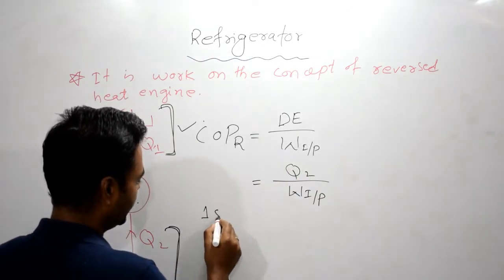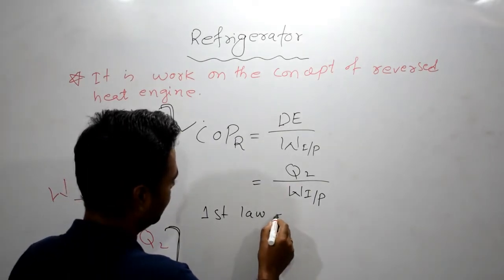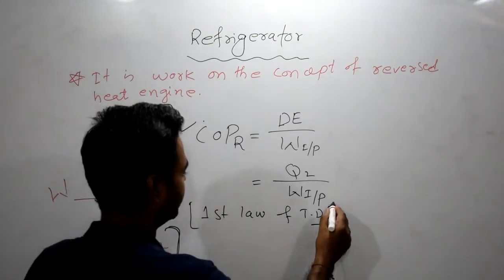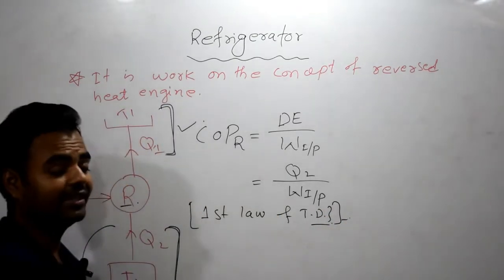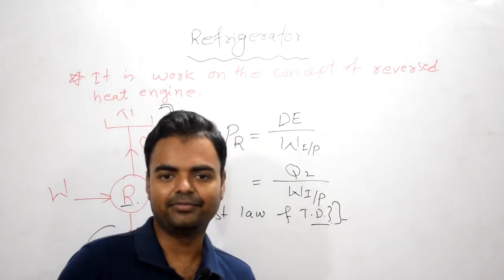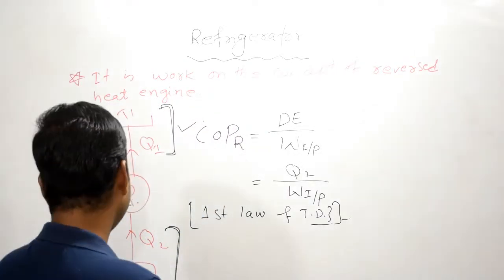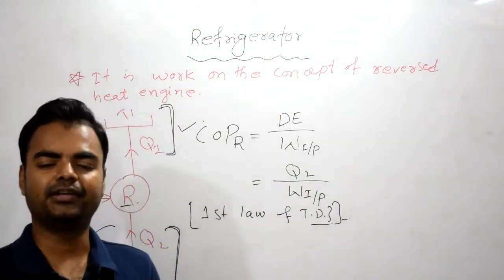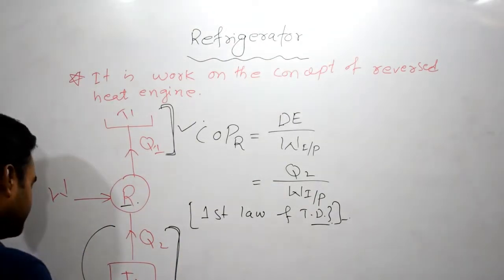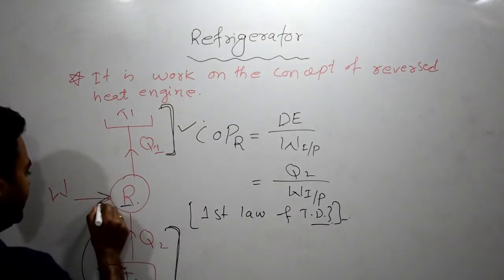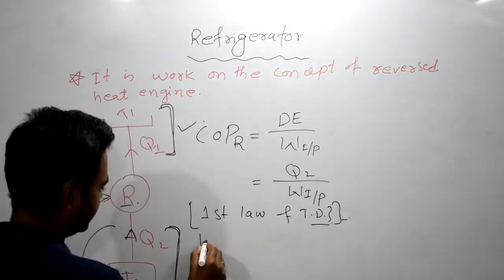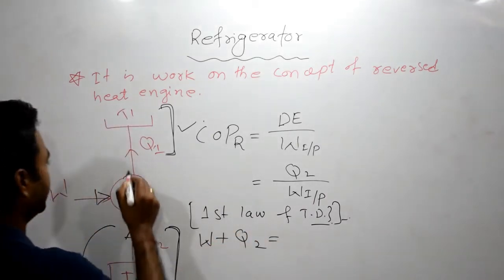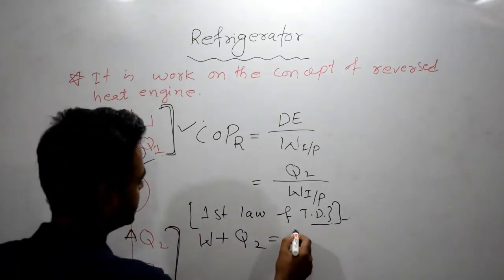Now we'll apply the first law of thermodynamics. If we look at the definition of the first law of thermodynamics, it is saying that energy can neither be created nor destroyed. We study this kind of thing in Kirchhoff's law in case of current and electricity. So we can see here we are getting two inputs, that is W plus Q2 is equal to the output, which is only one, that is Q1.